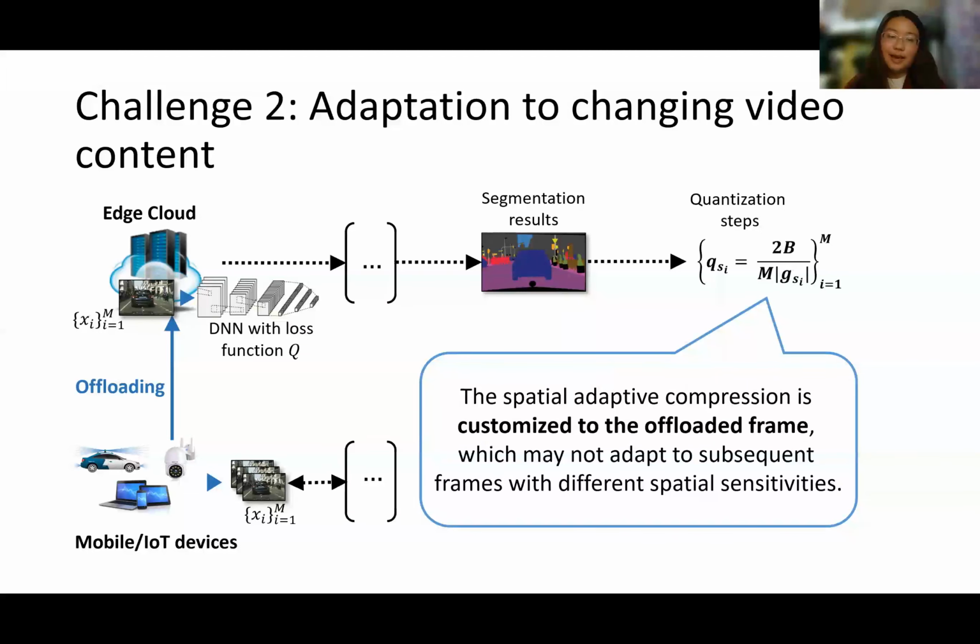Another challenge is that the customized compression strategy is not adaptive to changing video content. The spatial adaptive compression is customized to the offloaded frame, which may not adapt to subsequent frames with different spatial sensitivities.